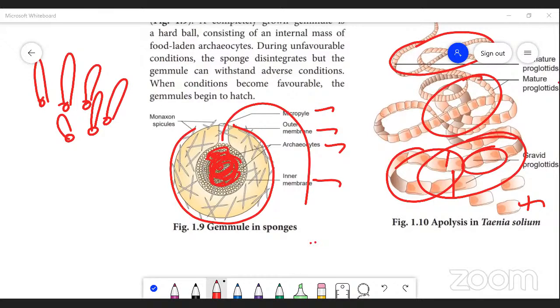What are the two types of epimorphosis? Reparative and restorative. Very good. Reparative example? Human beings. Restorative example? Tail of the wall lizard and the starfish. Very good. Study well. Okay. Thank you. That's what you answered.